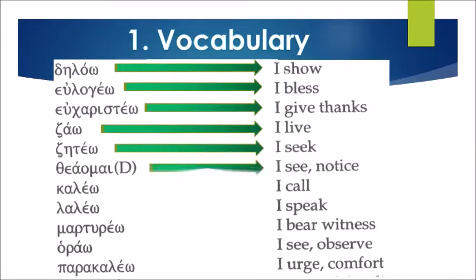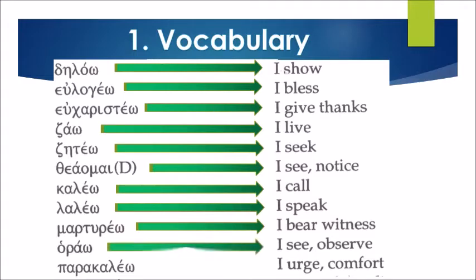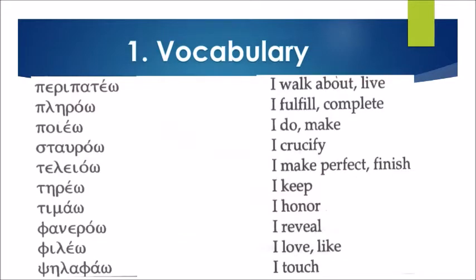Theaumai, that's a defective verb, I see or notice. Kaleo, I call. Laleo, I speak. Martureo, I bear witness. Horao, I see or observe. Parakaleo, I urge or comfort. Peripateo, I walk about or live.